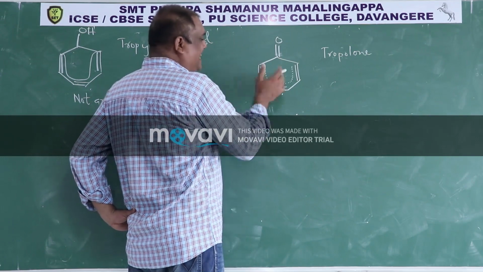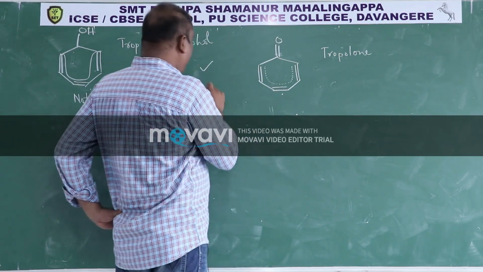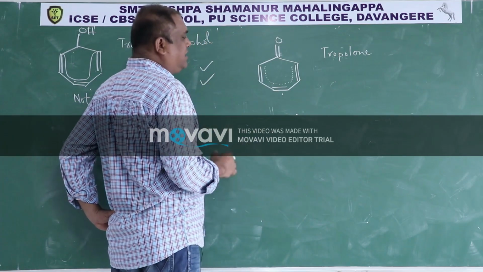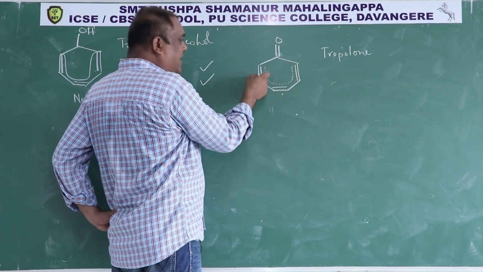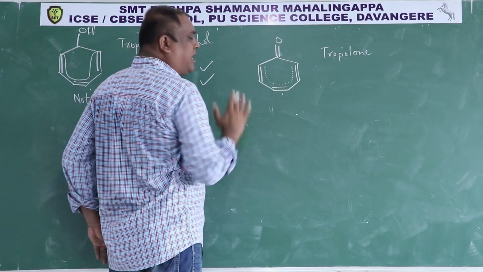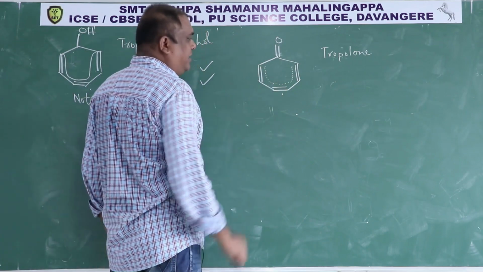First condition, it is cyclic, satisfied. Second condition, planar, satisfied. Third condition, this pi bond, this pi bond, this pi bond, only these three are in conjugation like this. Therefore, it should be non-aromatic. But it is aromatic. Why?